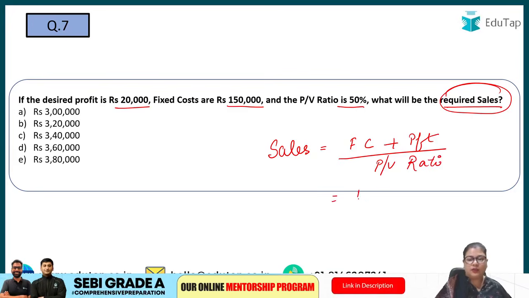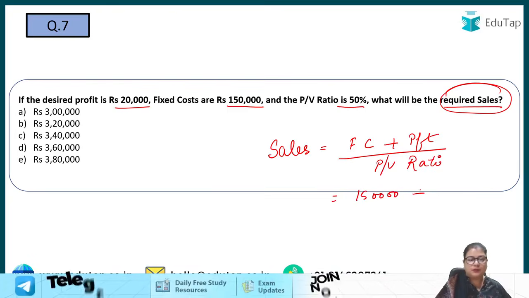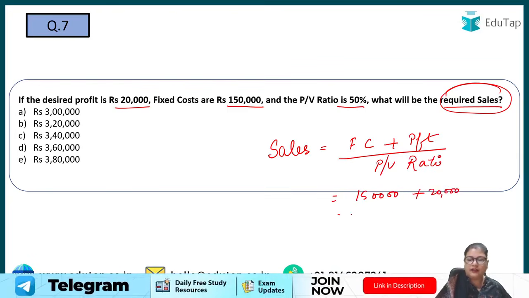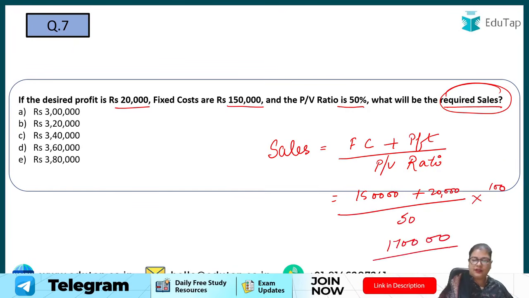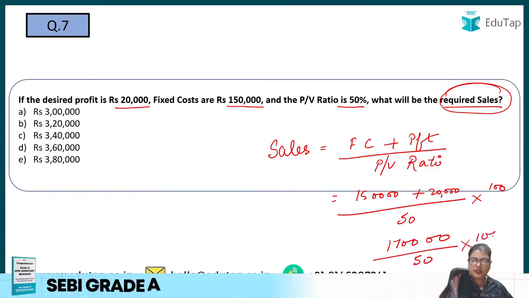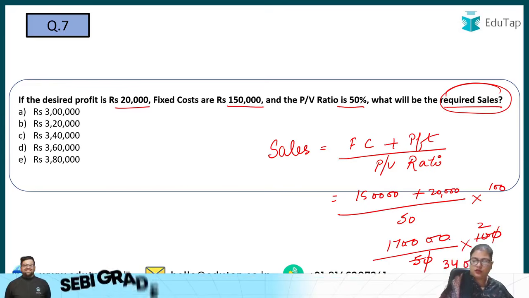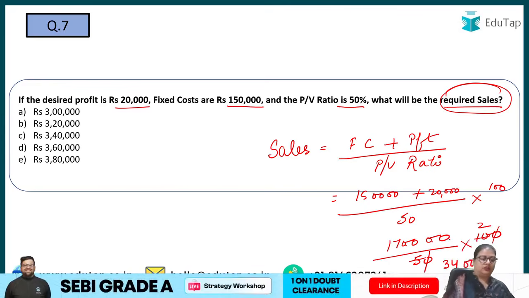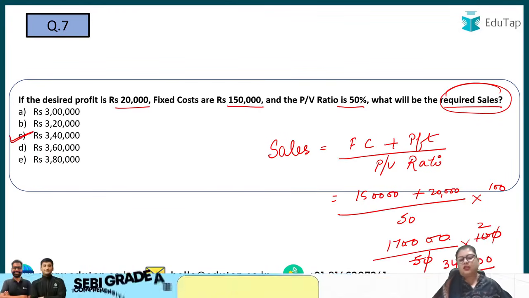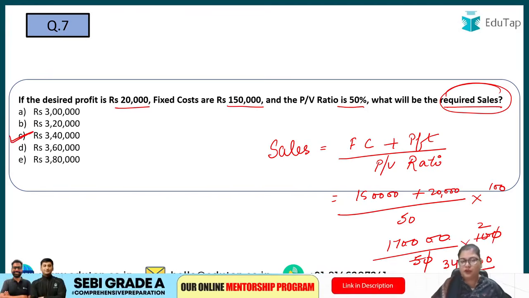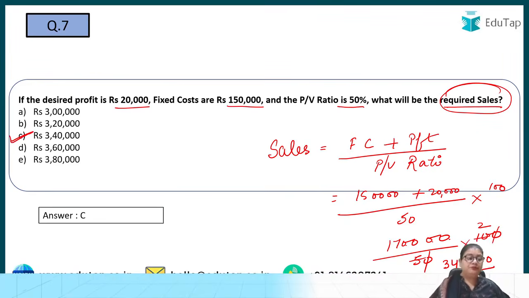So fixed cost is how much? 1,50,000 plus profit is given to you, 20,000, divided by the PV ratio, that is 50% or 50 into 100. So just try to calculate. This will be 1,70,000 divided by 50 into 100. So when you calculate this, you will get 17 into 2, 34. So 3,40,000. So 3,40,000, answer is option number C, right? So this is all the game of formulas. If you remember the formulas, you'll be able to answer these questions.